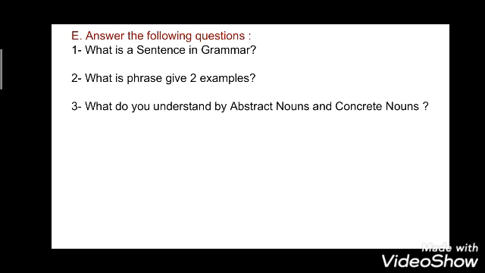Question 3, what do you understand by abstract nouns and concrete nouns? So in total there are 5 exercises, A, B, C, D and E, for your homework. It is a kind of revision of all chapters from chapter 1 to chapter 5.